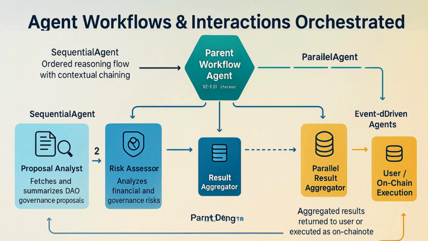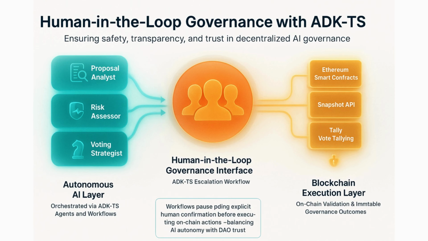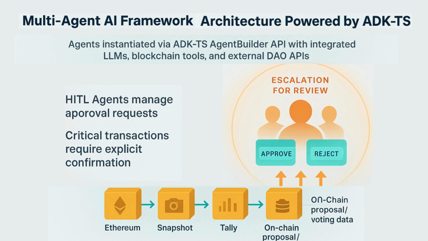Governance automation without oversight is dangerous. That's why BitMind integrates human-in-the-loop safety directly into its orchestration layer. When the system encounters a high-impact transaction, such as a large treasury move or parameter change, a specialized HITL agent triggers an escalation workflow. The workflow pauses execution and presents a summary of the risk, transaction data, and impact projections to human approvers. DAO members review and explicitly approve or reject before BitMind proceeds. Under the hood, this is powered by ADK-TS callback sessions and persistent state management, which allow paused workflows to resume safely after human confirmation. It's AI autonomy, with built-in human accountability.